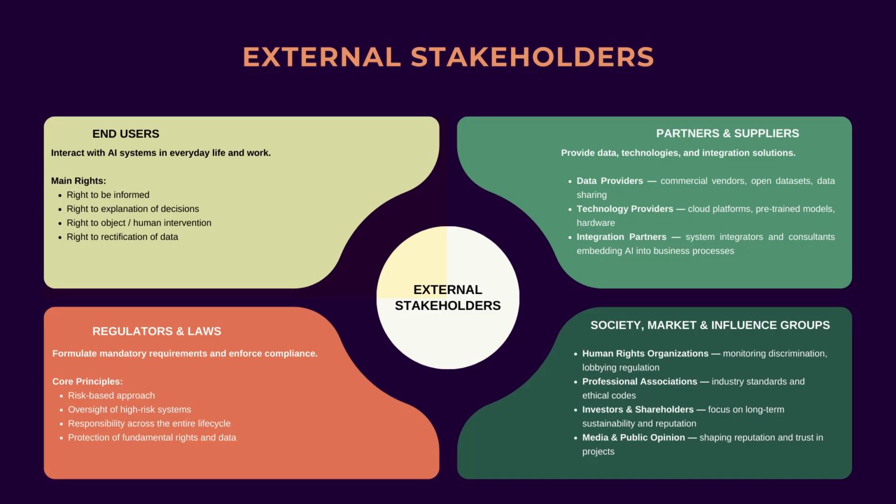They are not a homogeneous group. They can be classified by their level of technical literacy, the degree of voluntariness of their interaction, and their vulnerability. However, what unites them is that they all have fundamental rights that we are obligated to respect. These fundamental rights include the right to be informed. An end user has the right to know when they are interacting with an AI system.